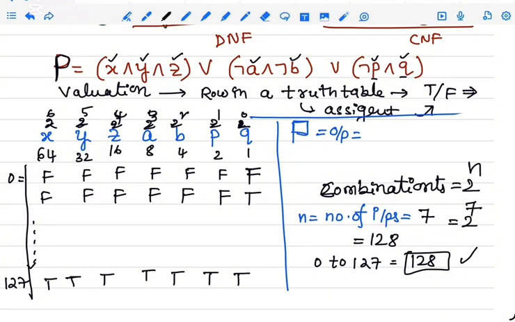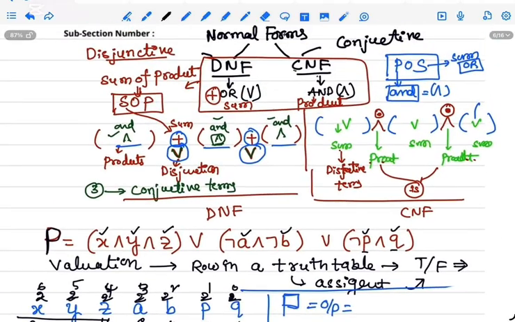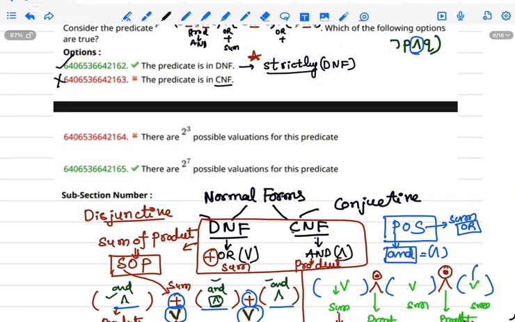Each is a row in the truth table. This is the truth table, friends. We started from all Boolean variables false and ended with all true, so 128 combinations in total. So for this question, the answer is that there are 2 power 7 possible valuations for this predicate.